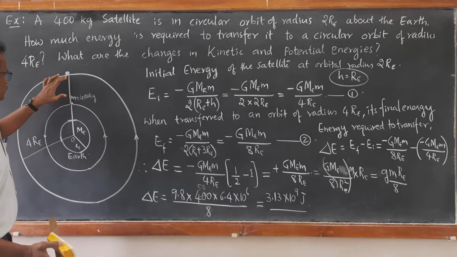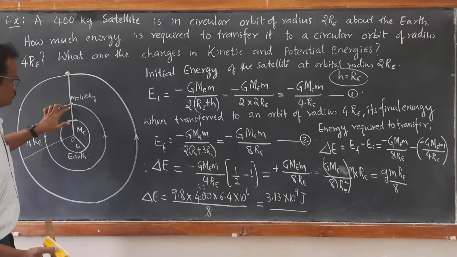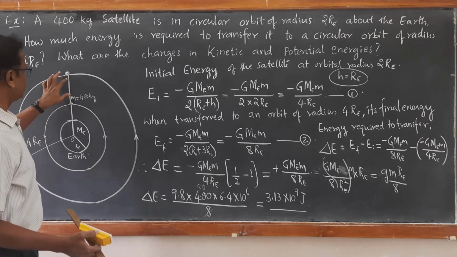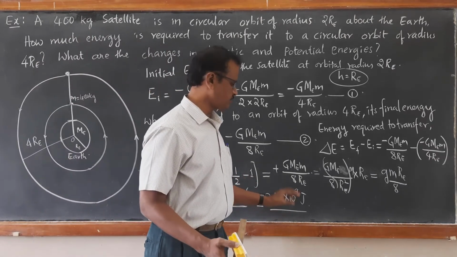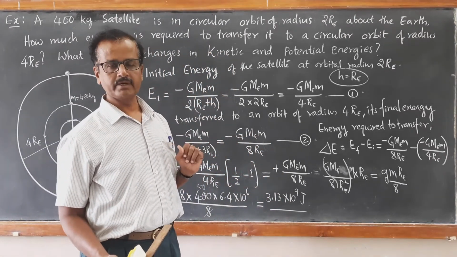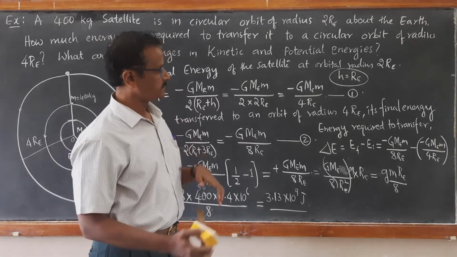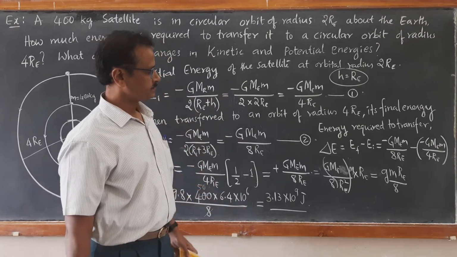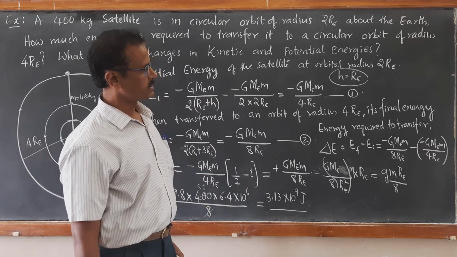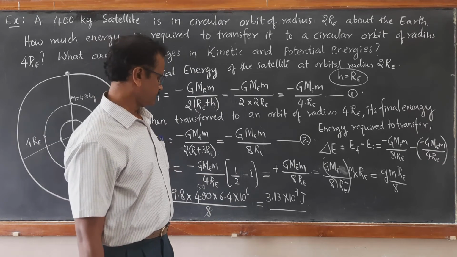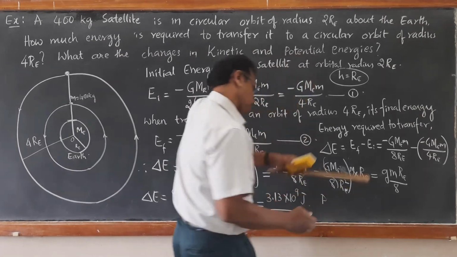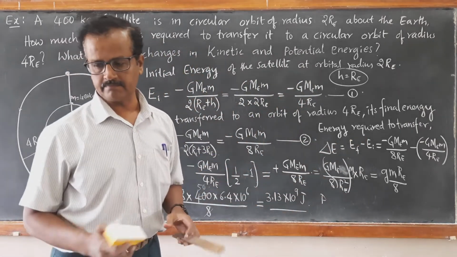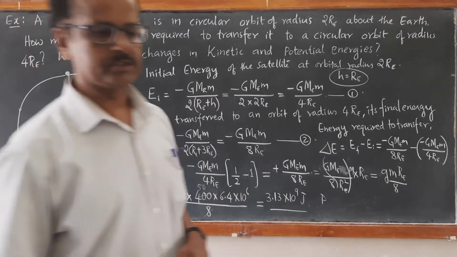Suppose the satellite falls back from 4 RE radius to radius of 2 RE, then the energy difference will be minus 3.13 into 10 to the power of 9 joules. Okay. Now with that we can calculate the potential energy difference. I'll write the other side. Easy to follow.